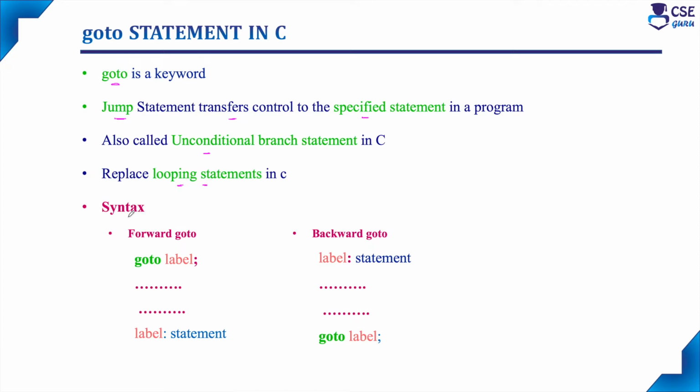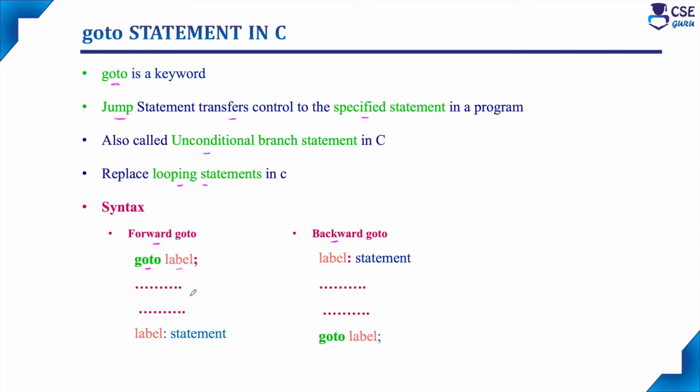If you are considering the syntax for Goto, there are two Goto statements we can use here. One is forward Goto and another one is backward Goto. In forward Goto, first we need to specify the Goto keyword along with the label. For this label name, we can specify any name apart from the keyword. That is, keywords we cannot use as a label name. So along with the Goto keyword, we need to specify the label name, then a semicolon.